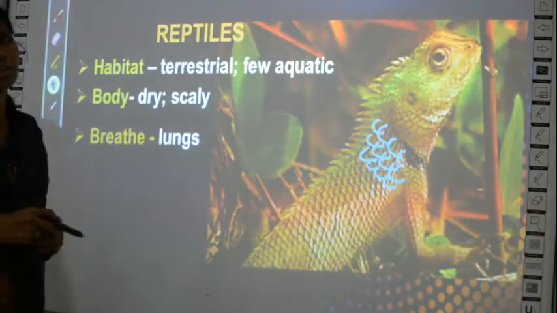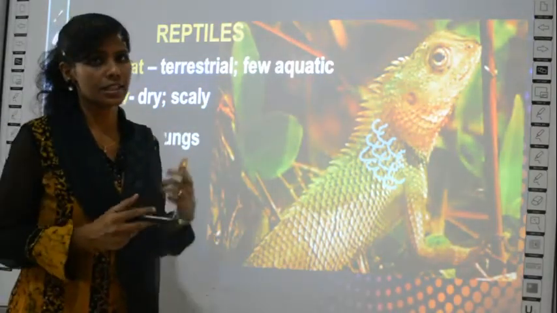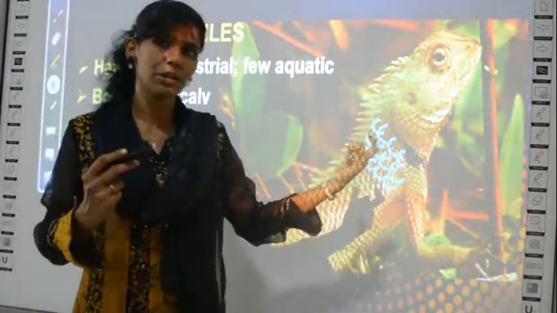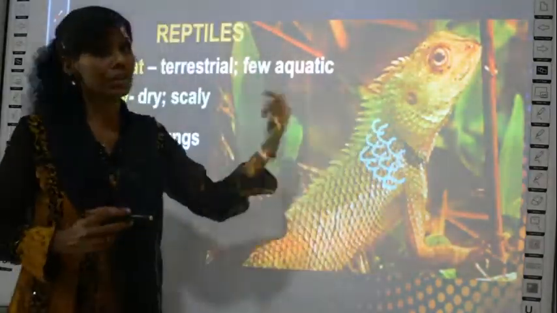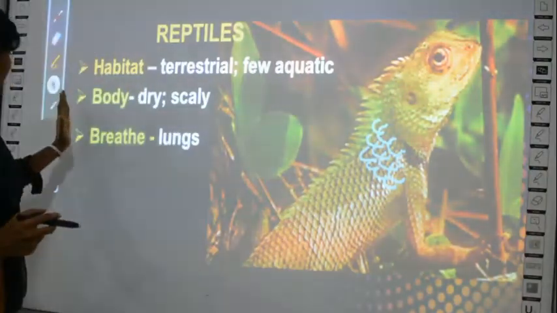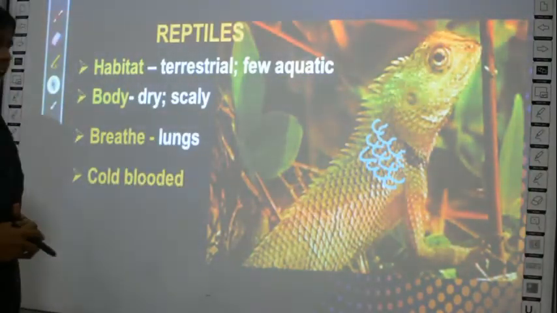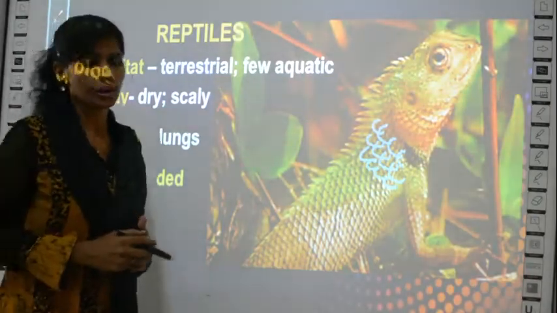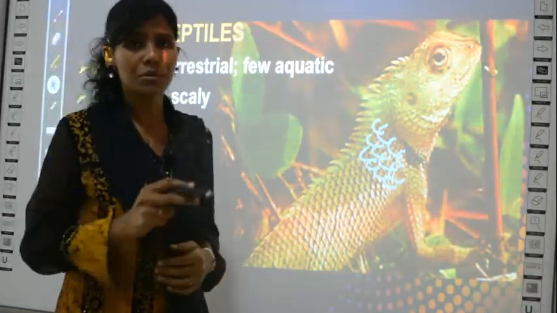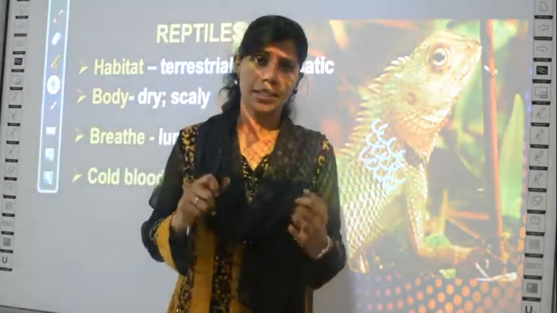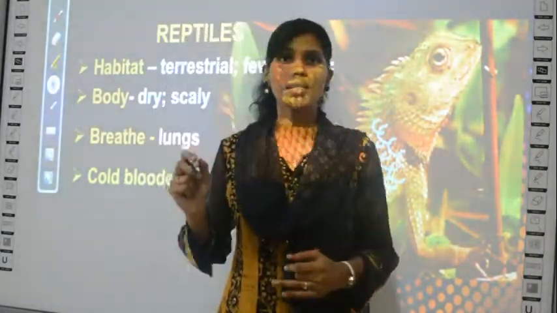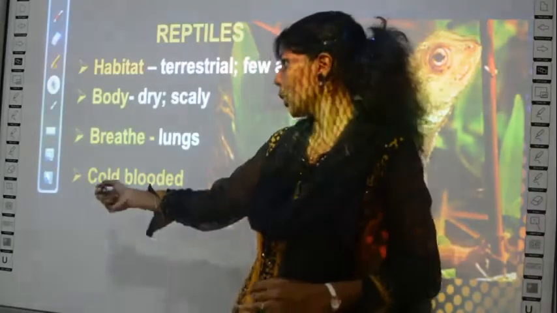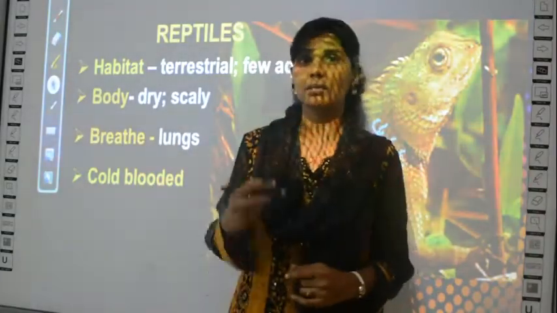They can breathe through their lungs. They have lungs for breathing, similar to human beings. Reptiles also have lungs for breathing. And then the last property is they are also cold-blooded animals. So in all the 3 groups whatever we have seen now, that is the group amphibians, pisces and reptiles, all the 3 have cold-blooded nature.